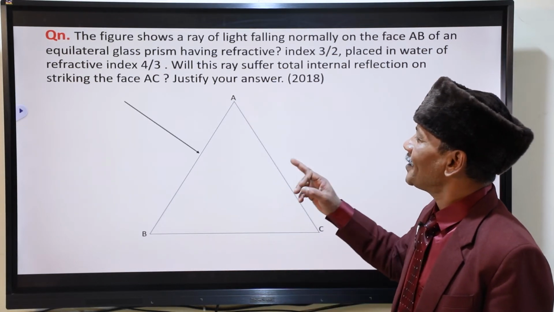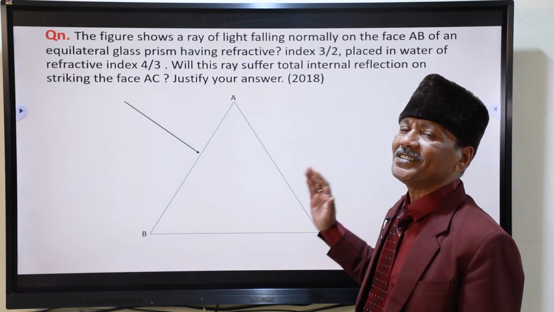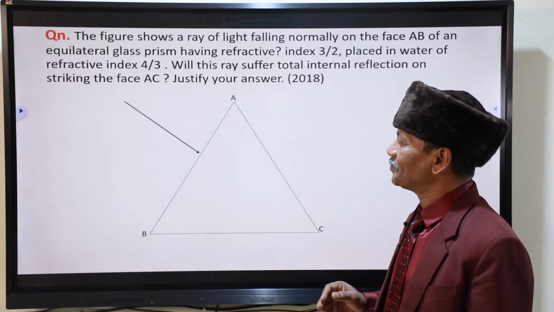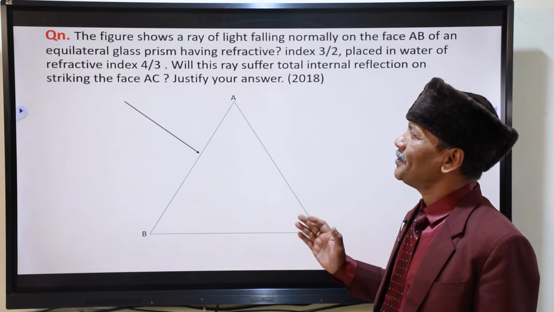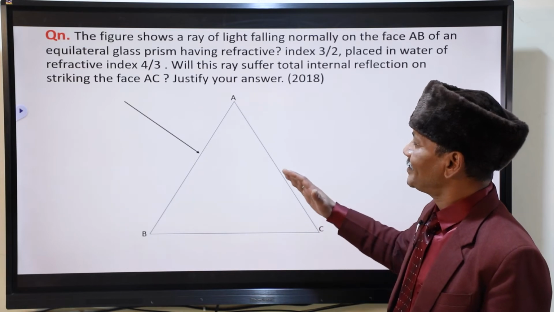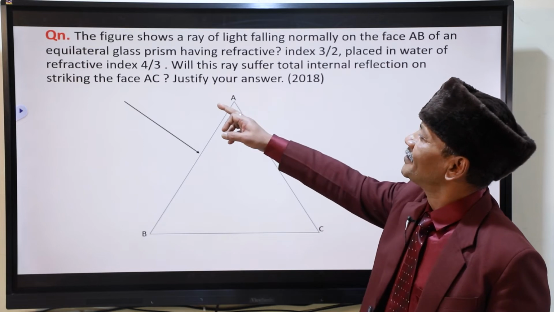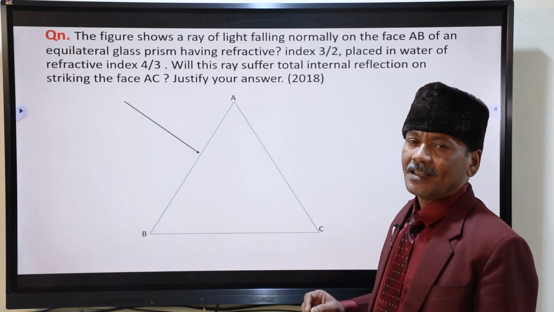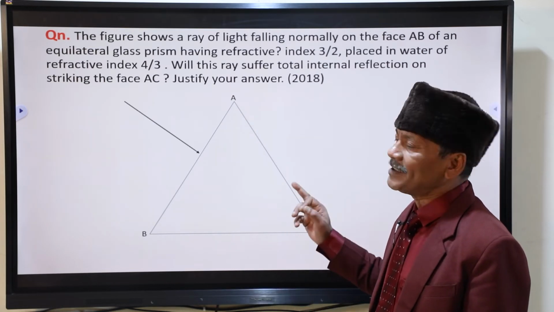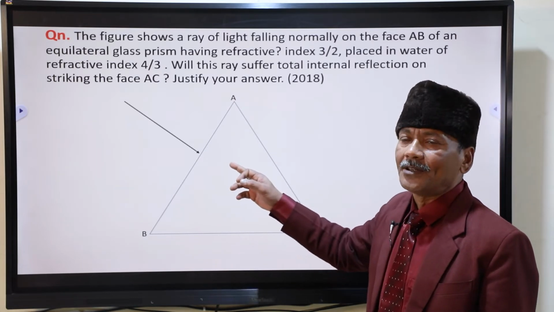For total internal reflection, what is the condition? Angle of incidence over the surface must be more than critical angle. If the angle of incidence is more than critical angle, total internal reflection will take place. If angle of incidence is less than critical angle, total internal reflection will not take place.